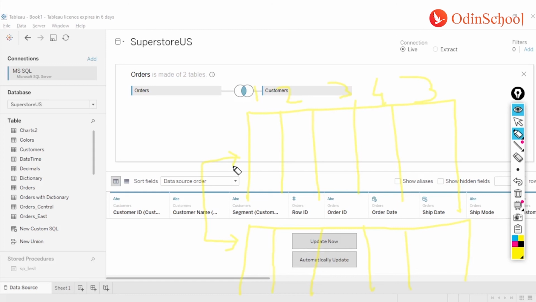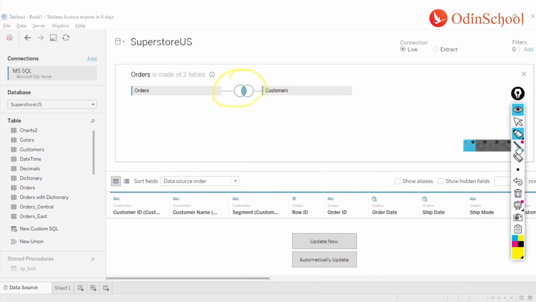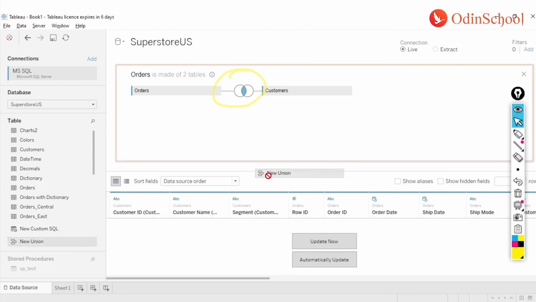So the more logical solution over here is, we append the data so that customer 1 and below him will be customer 2 and so on, right? So how can you do that? Instead of performing a join, I will have to let Tableau know that I want to perform a union, for which I will drag this union option over here, right?